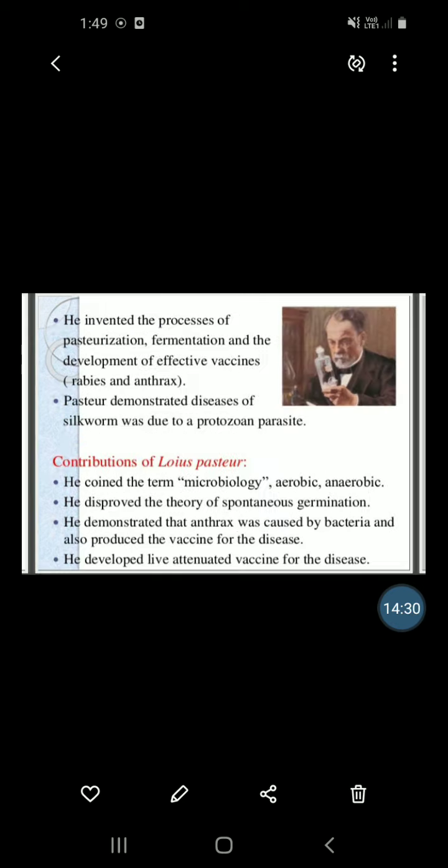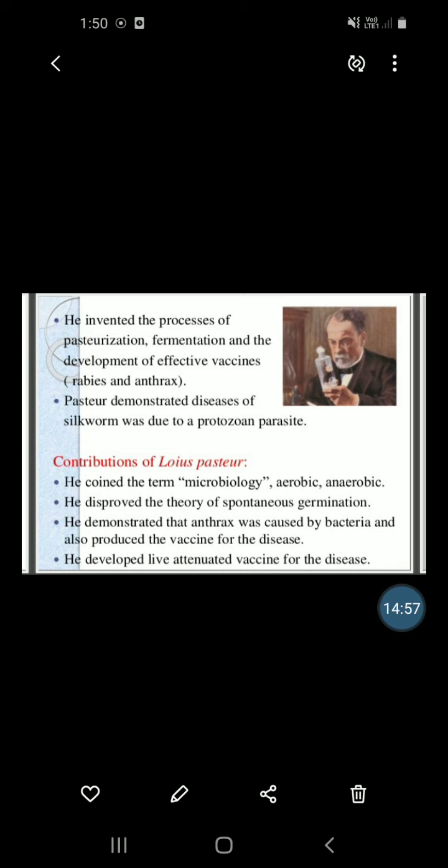Then Louis Pasteur invented the process of pasteurization, then fermentation, and the development of effective vaccines, for example rabies and anthrax. I already discussed pasteurization. Second, fermentation, also invented by Louis Pasteur.